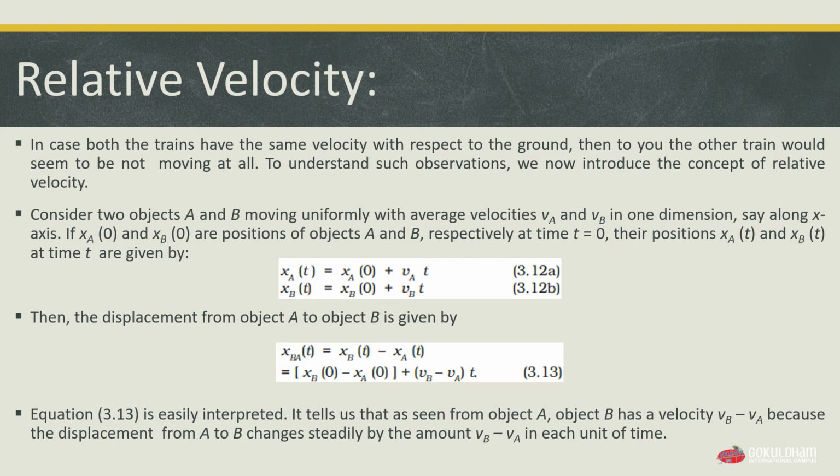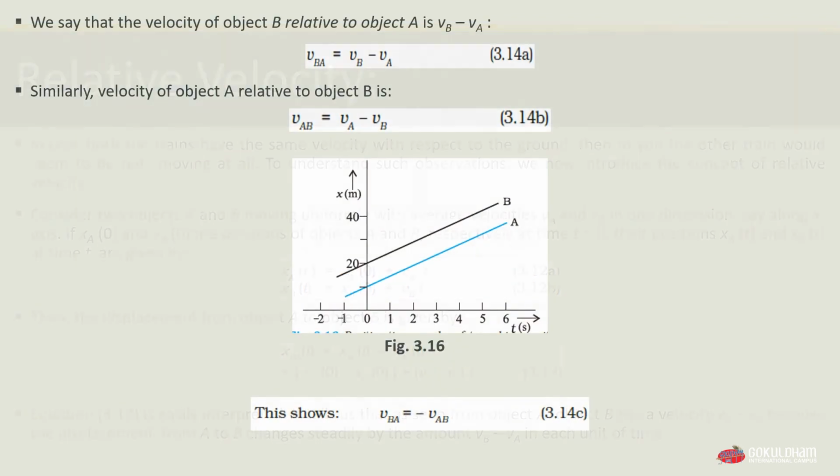We say that the velocity of object B relative to object A is vB minus vA, means average velocity of object B minus average velocity of object A, which is given by equation 3.14a: velocity BA is equal to velocity of object B minus velocity of object A. Similarly, the velocity of object A relative to object B is velocity AB, equal to velocity of object A minus velocity of object B, which is our equation 3.14b.